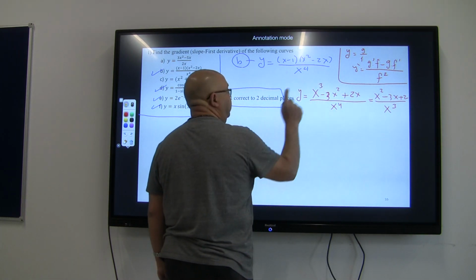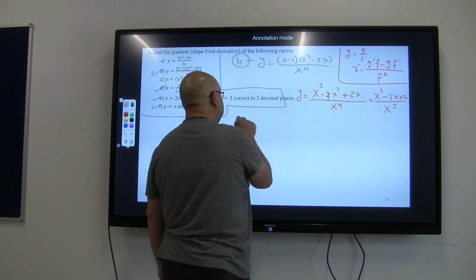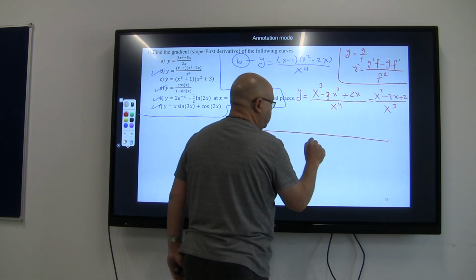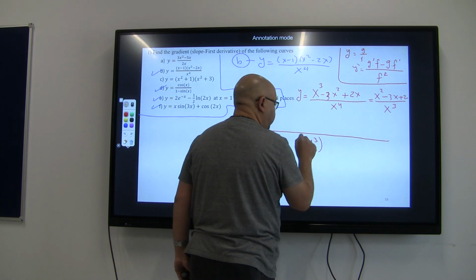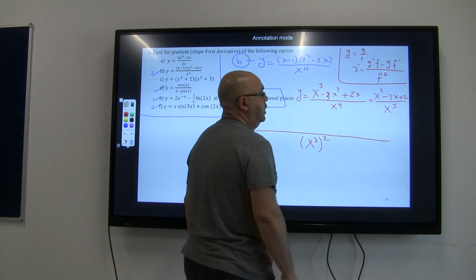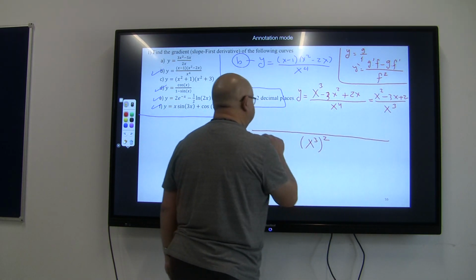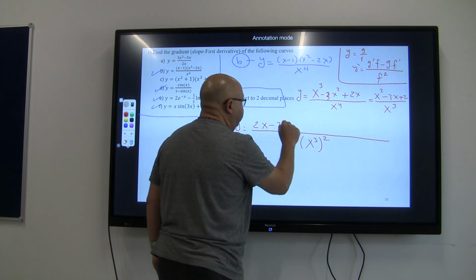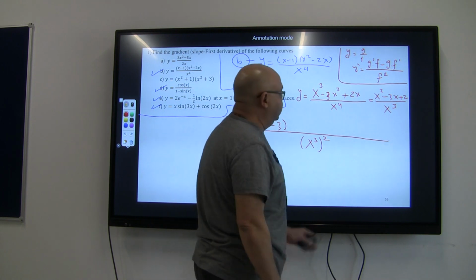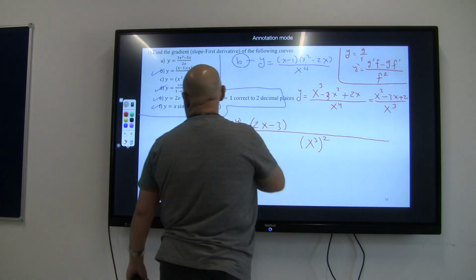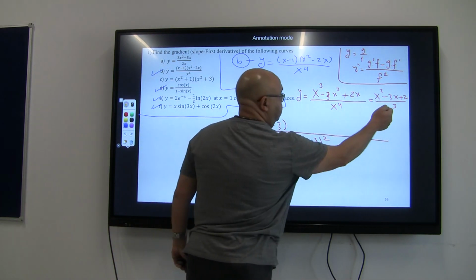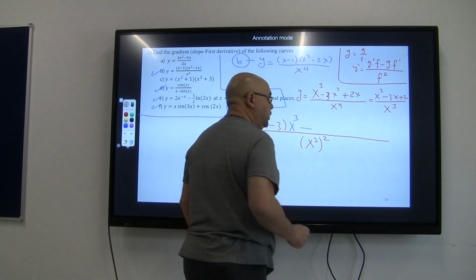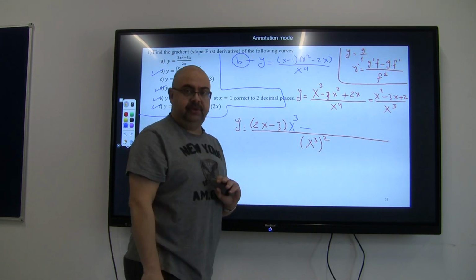I will start now differentiating according to this law. y dash will equal to, I will take the denominator, x cubed, to the power of 2. Then I will start differentiating the numerator, which is going to be 2 over x minus 3. I'm done with the derivative of the numerator. Then I will multiply it by the given denominator, which is x cubed, minus, I will do vice versa for these terms.